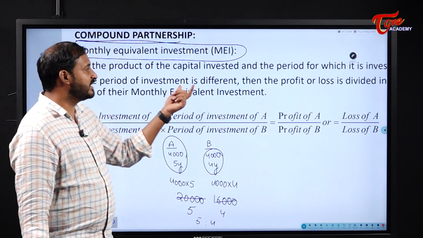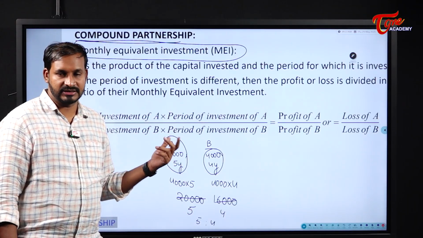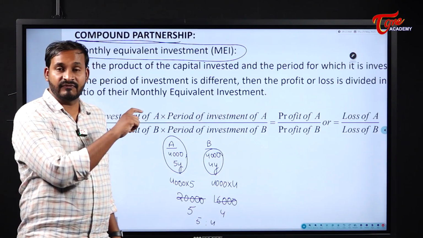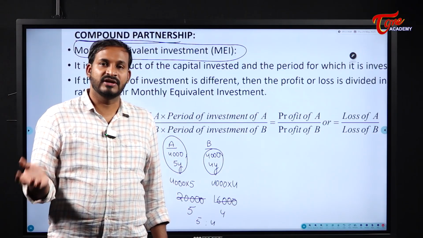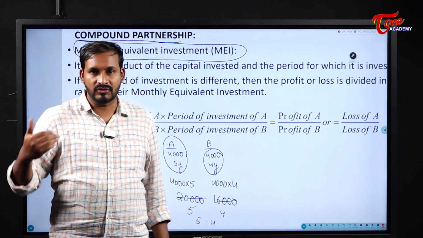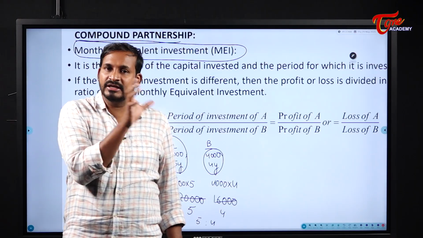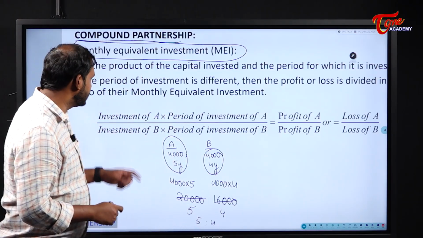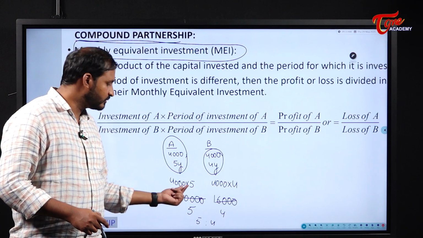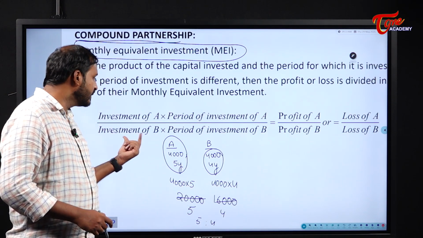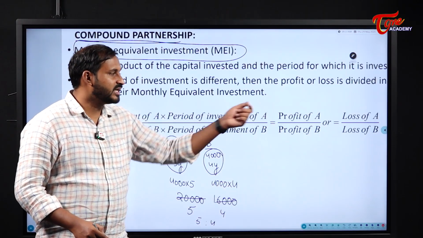If the period of investment is different, then the profit or loss is also divided according to their monthly equivalent. Sometimes, as in the first case I told you, for the first 6 months he will invest some 6,000 and for the remaining 6 months he withdrew some amount. In that type of case also we will find his overall investment and then accordingly take the ratio. See here, investment of A into period of investment of A. Investment of A is 4,000 and his period is 5. Investment of B into period of investment of B, 4,000 into 4. That is the profits ratio.